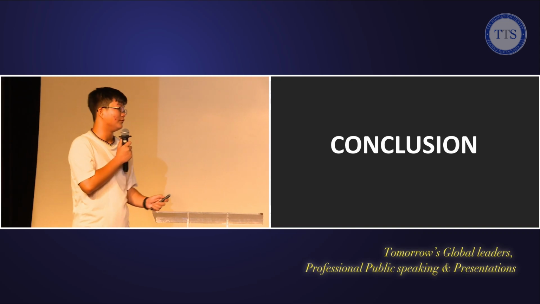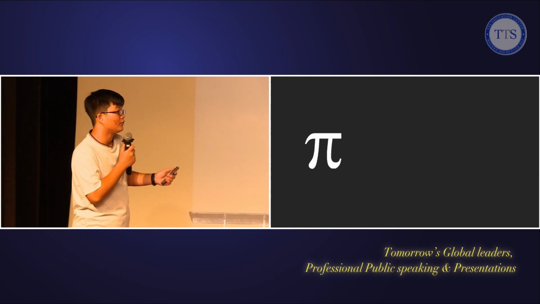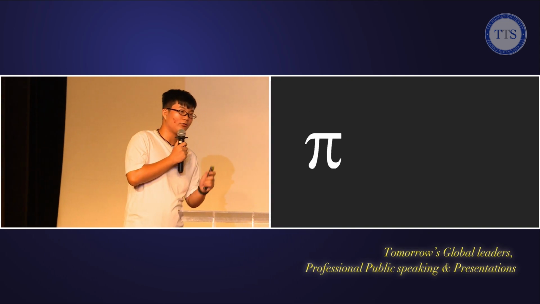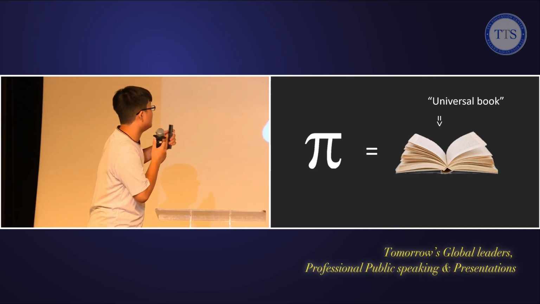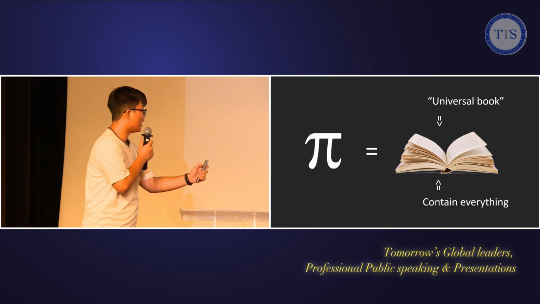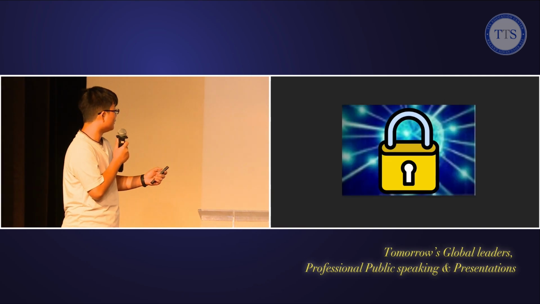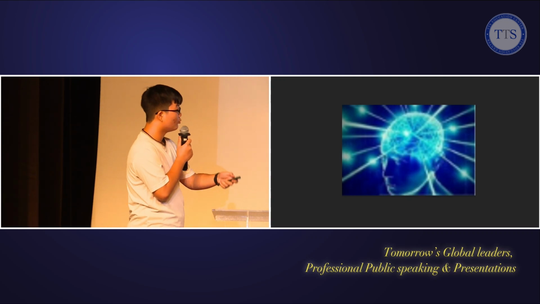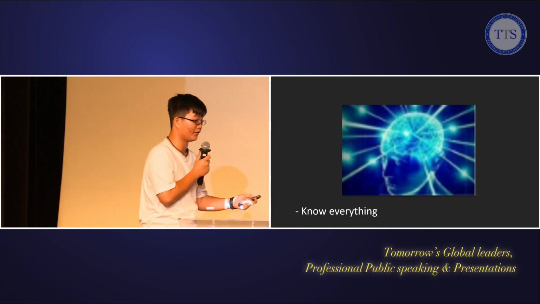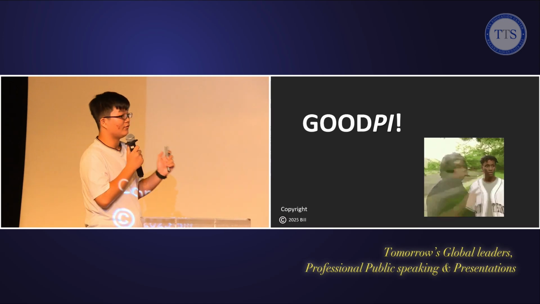Now, conclusion. Despite all the drawbacks, the fact that we know that pi is normal is very important. This means that pi is like a universal book that will contain everything. And I mean everything. So it means that we humans have unlocked a new superpower, which is the superpower to know everything. So that's all I have to say about this topic.